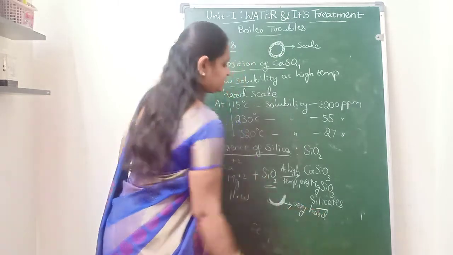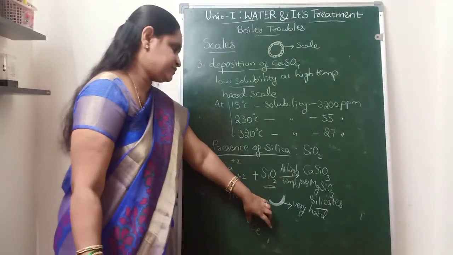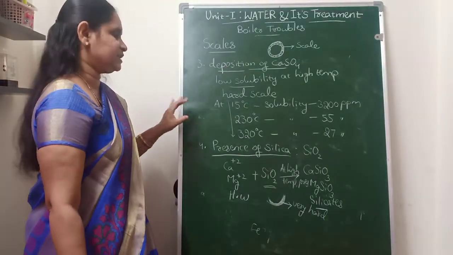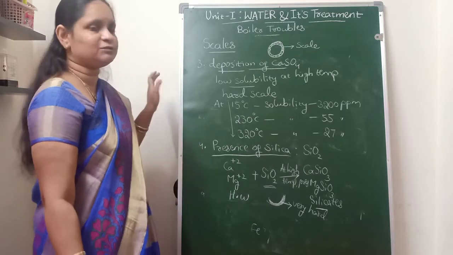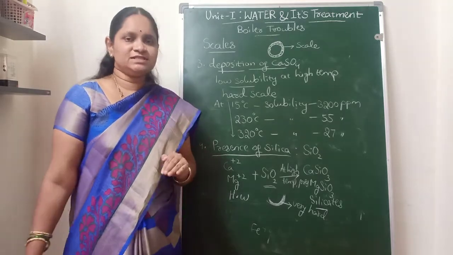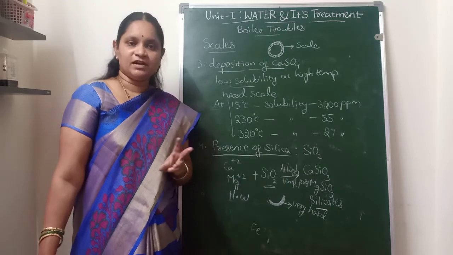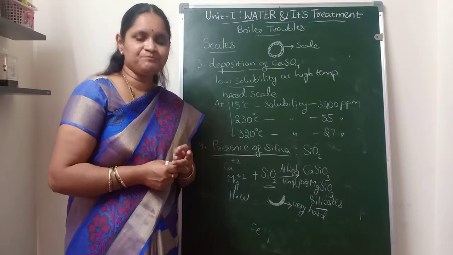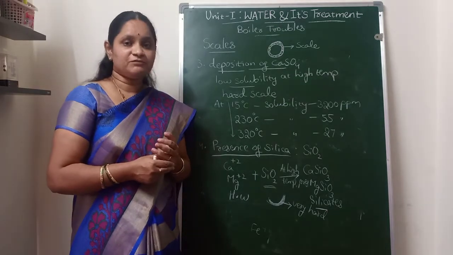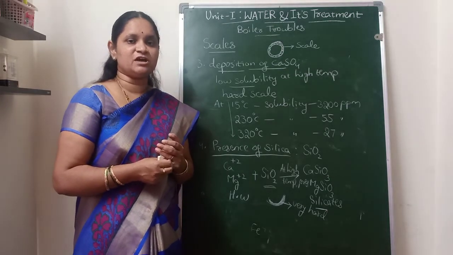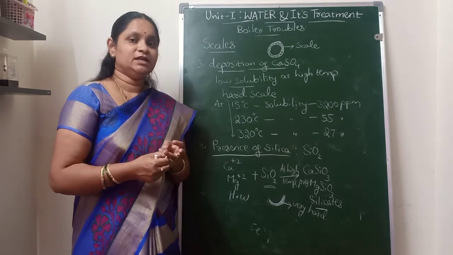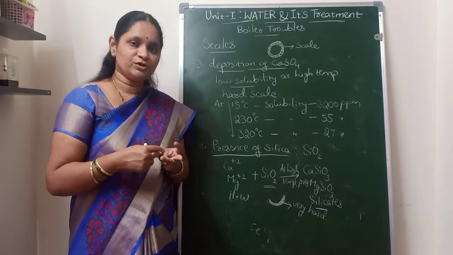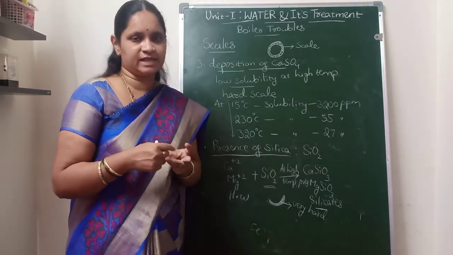So among all the scales, we have a hard type of scale due to the presence of silica and due to the deposition of calcium sulfate. So these are the reasons for the formation of scales. One is the decomposition of calcium bicarbonate, which will form calcium carbonate, a soft type of precipitate, which will form a soft type of scale in the low pressure boilers, whereas in the high pressure boilers calcium carbonate will not form any kind of scale.